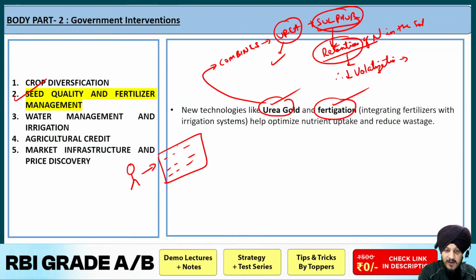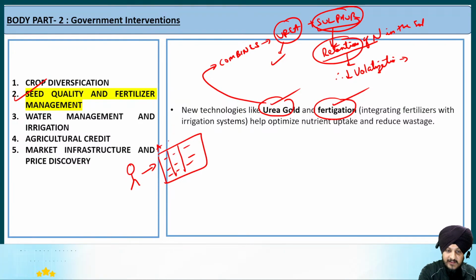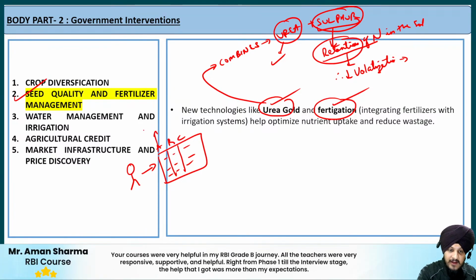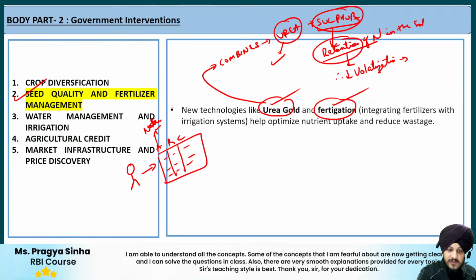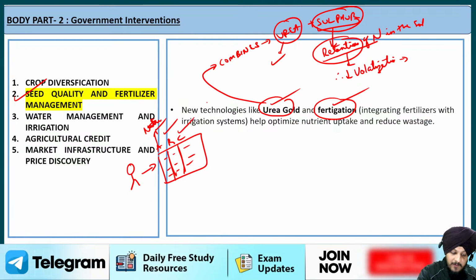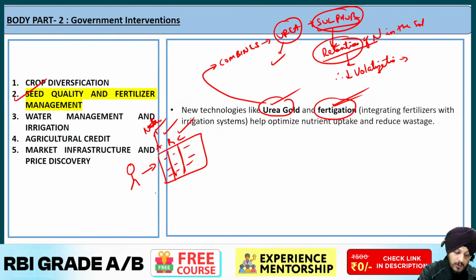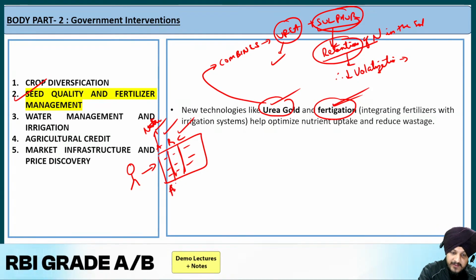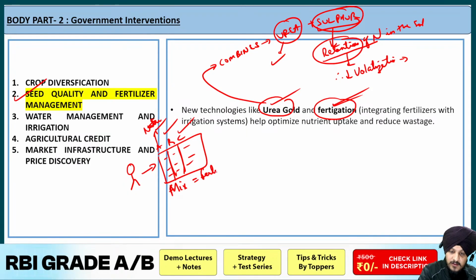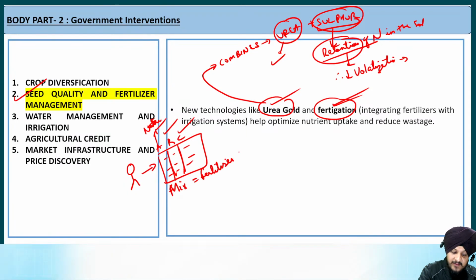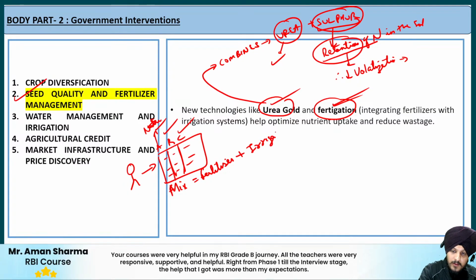Now we know that in the field, let us say these are the types of crops, let us say A, B and C. So the A crop has a different set of nutrient demands. The nutrition demand of this A crop is different. The nutrition demand for this B type of crop is different, and the nutrition demand for the C type of crop is different. So with the help of fertigation, rather than applying the fertilizers manually, you can mix the fertilizers with the irrigation water.